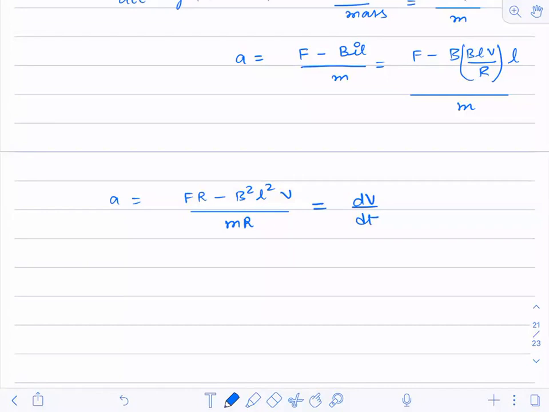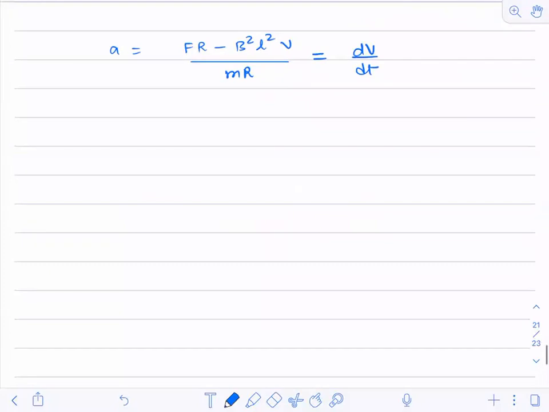See here, I have got dV by dt. If I integrate this, FR minus B squared L squared V equals dt by mR, and I integrate on both sides, I will get velocity as a function of time.